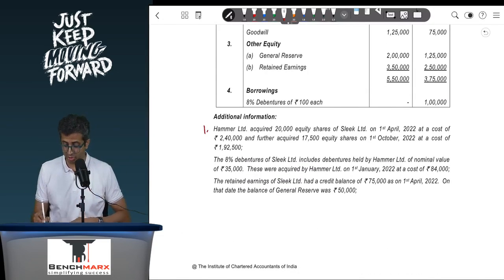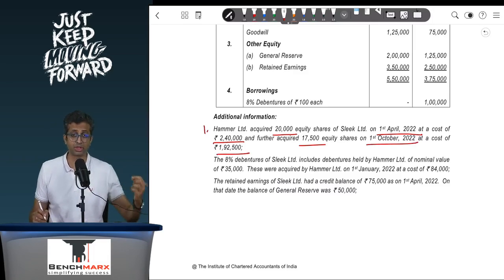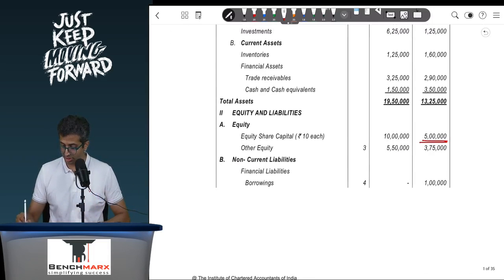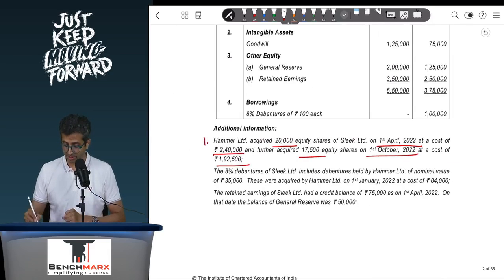In the first adjustment, you have been told that Hammer acquires 20,000 equity shares of Sleek on 1st April 2022 at a cost of 2,40,000 and then further acquires 17,500 on 1st October 22 for 1,92,500. So there are multiple steps over which this acquisition happens. If you go to the Sleek balance sheet, Sleek has 5 lakh rupees and hence that is equal to 50,000 equity shares. Now that means that on 1st April, 20,000 out of 50,000, and hence they have acquired a 40% stake.